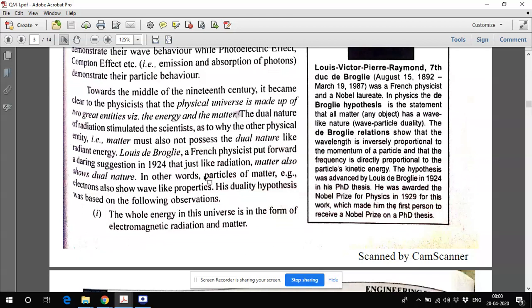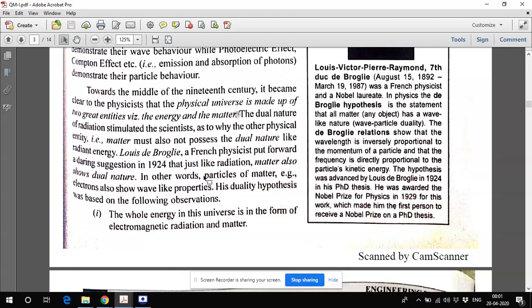So this kind of nature, for example, for light, we know it is a form of wave. However, some experiments have been explained by taking light in the form of quanta. So that's why we said light has two natures. One is the wave nature, by which we have explained interference, diffraction, polarization, etc., which we have studied already. And now the photoelectric effect, black body radiation, etc., are explained on the basis of this quanta nature or the particle nature. So ultimately, the basic idea is that light has a dual nature.